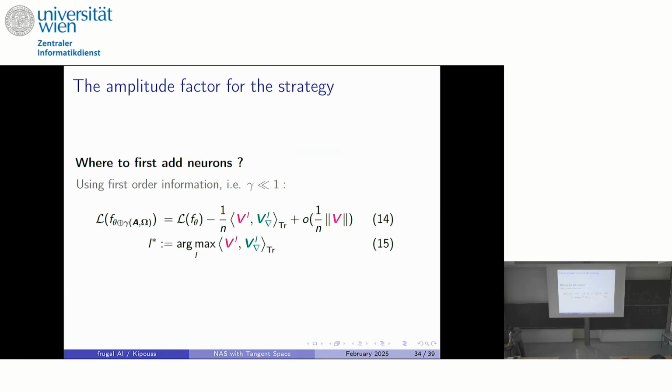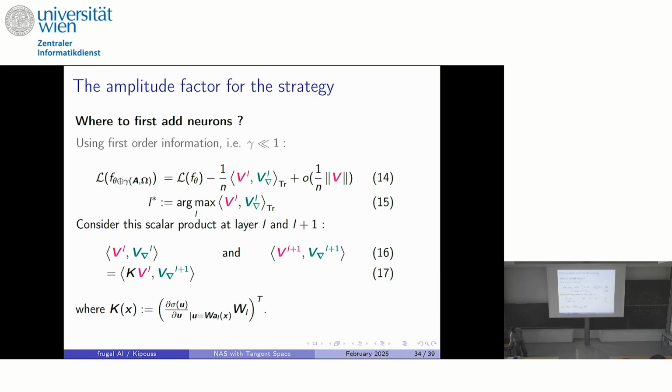So to show you that you might need more information than only the first order approximation, I want to compare two strategies on a naive dataset. The first strategy is to say, okay, at each layer, I will compute the best neuron to add. And between those layers, I will compare the scalar product between the functional update that is induced by the new neuron and the desired update. Because when I perform a first order approximation, I have this scalar product.